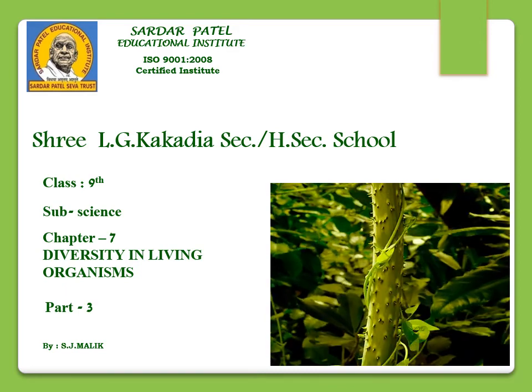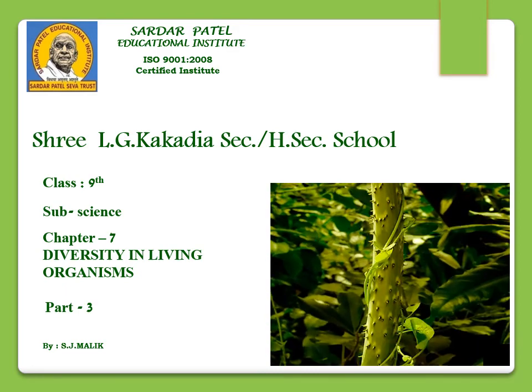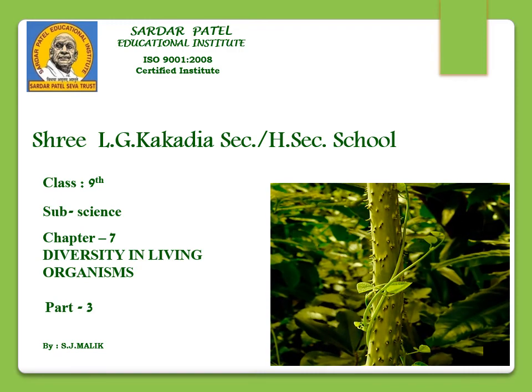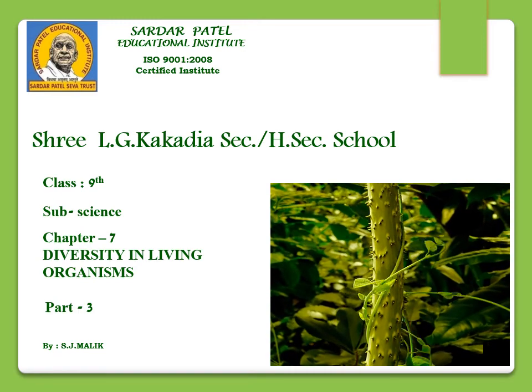Already two portions of this chapter we have done, and in those two portions we studied the classification of living organisms. If you remember and have gone through those videos, you know that the whole living world is divided into five kingdoms: Monera, Protista, fungi, plants, and animals. The characteristics of living organisms belonging to Monera, fungi, and Protista we have done. In this video lecture, we are going to discuss the characteristics of the plant group. So let me start.